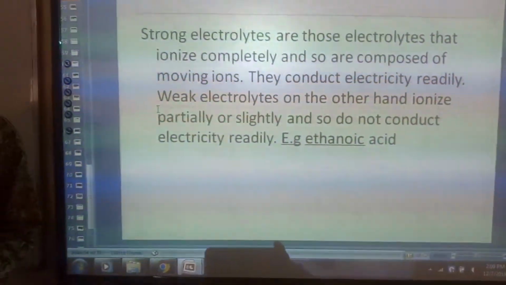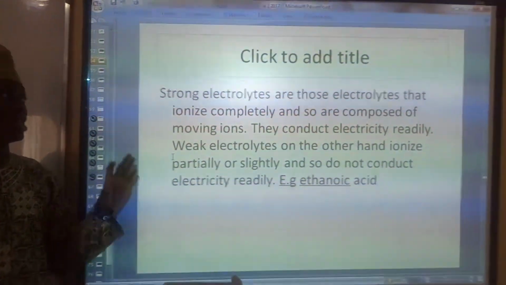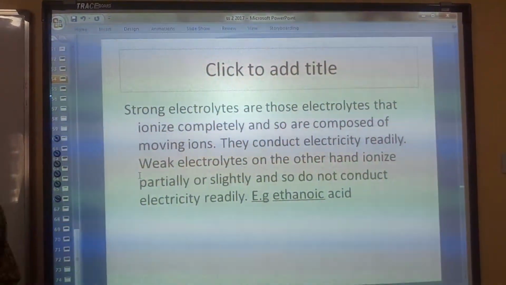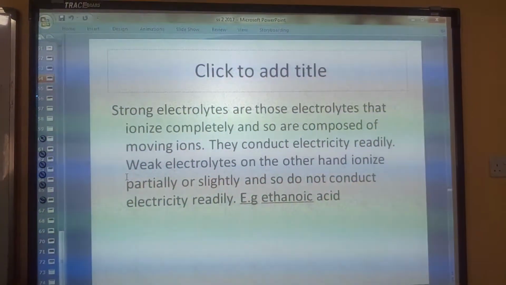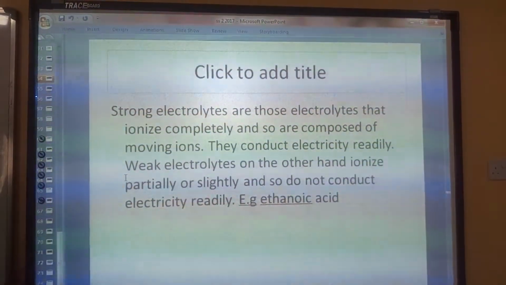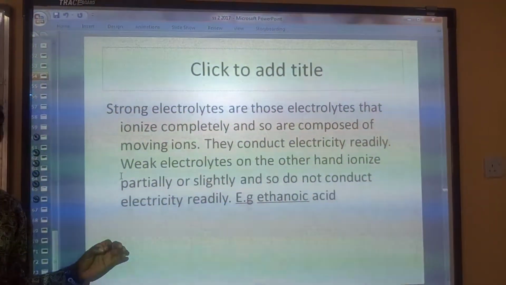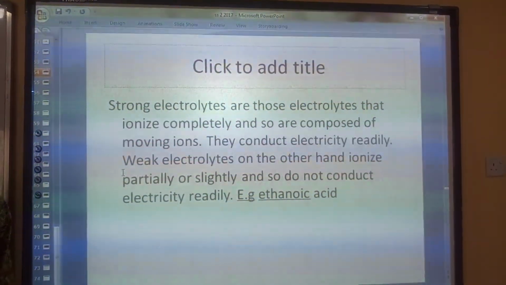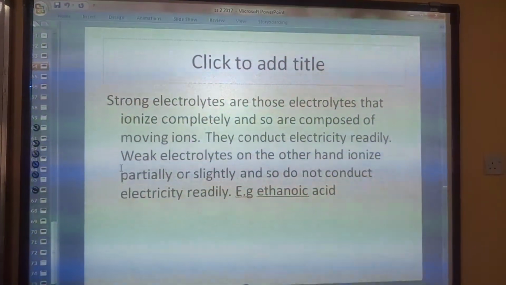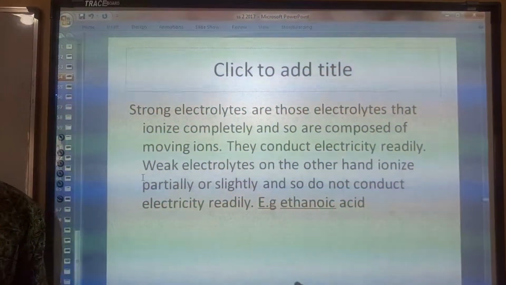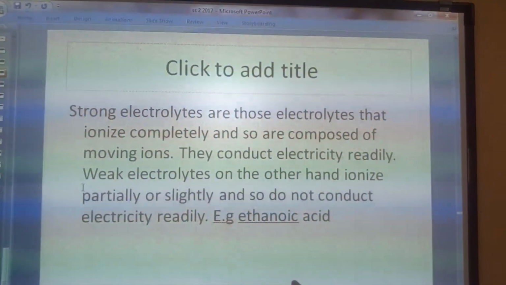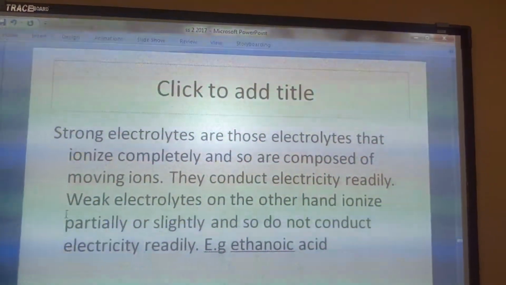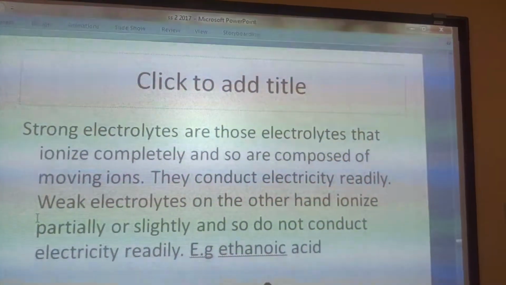Now, electrolytes can be grouped into strong electrolytes as well as weak electrolytes. Strong electrolytes are those that ionize completely in solution, and so they are composed of moving ions. When we talk about ionization, we're talking about the separation of the ions.